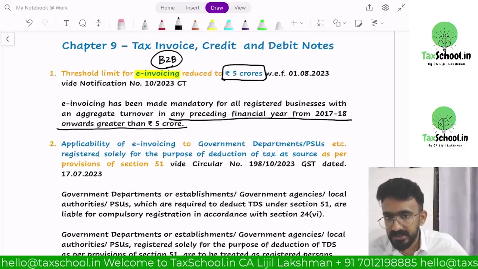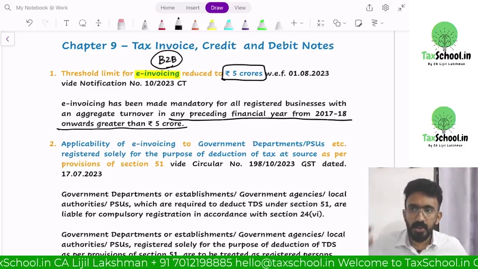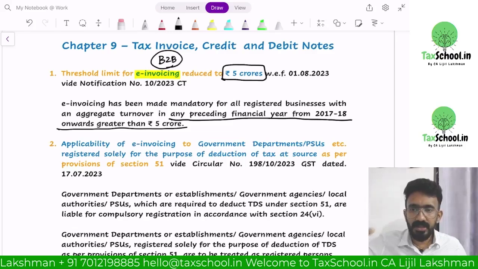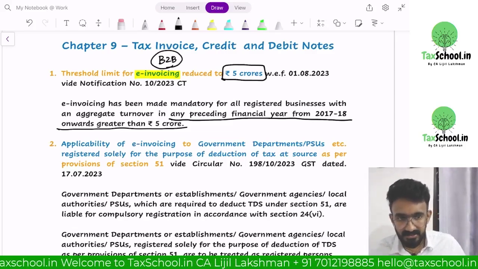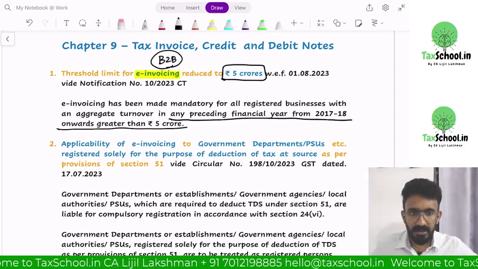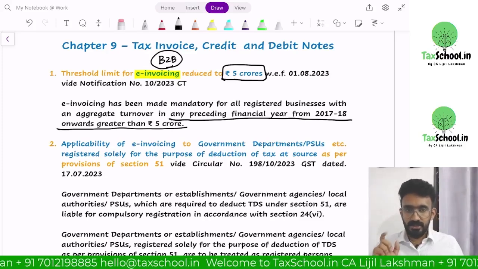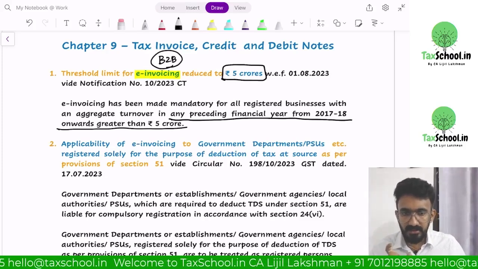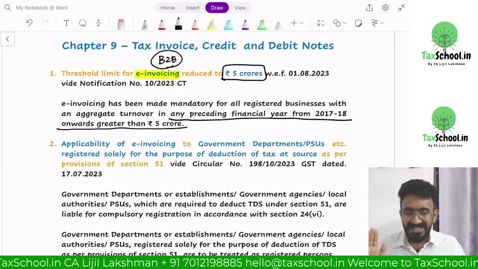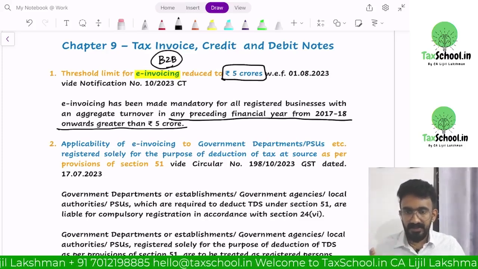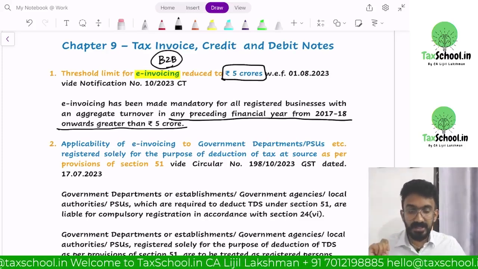e-invoice provisions under GST. E-invoice means every B2B invoice you have to upload to the invoice registration portal, get an invoice registration number and then give it to the customer. What customer? Registered customer. To have this applicable, you need to ensure that if your turnover from the 17-18 financial year onwards exceeds 5 crore in any year, this can be asked as a question. It used to be 10, it's an update.